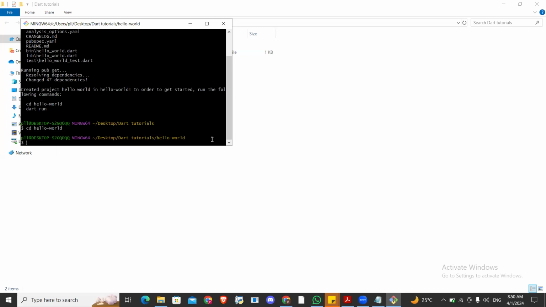Look at the first directory. Look at the second one, this one that is highlighted in yellow. You can see it has changed. This last one now has /hello world. That means I am inside the project. Okay. Then if I now say dart run, it will now run the project for me.